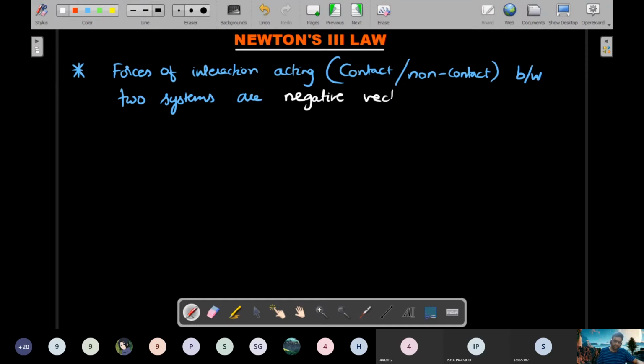So equal and opposite means negative vectors.